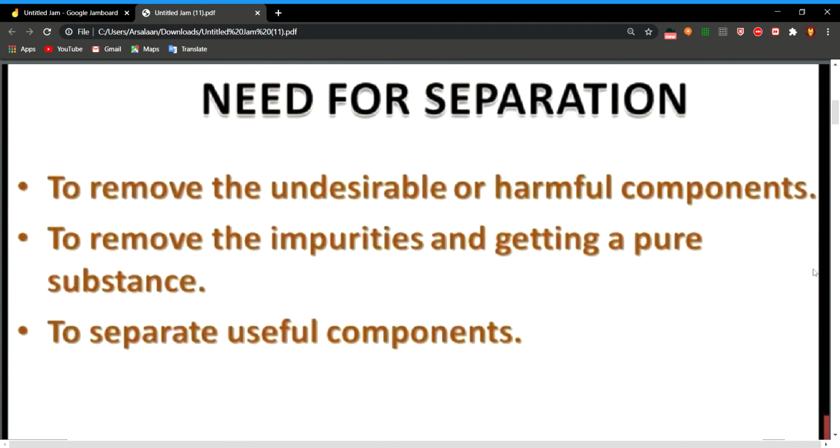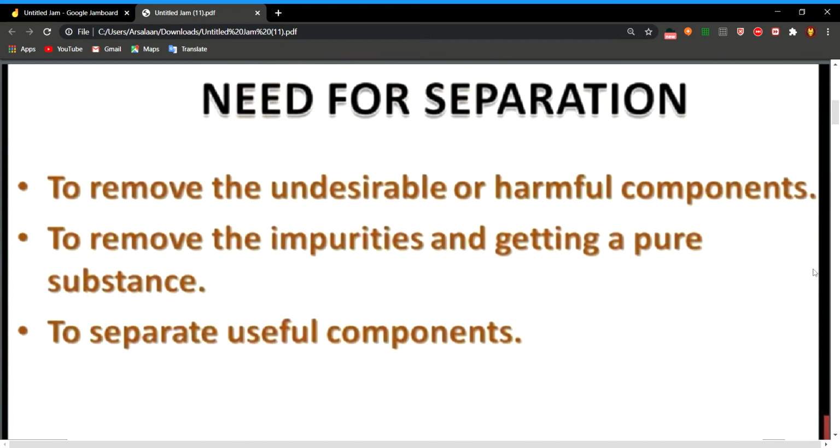Next is to separate useful components. Several times a mixture has several useful components, not only one but many useful components. And so to get each useful component separately, we have to separate each of them. Like crude oil, which is dug from the earth, contains a variety of components such as petrol, diesel, kerosene and petroleum gas.